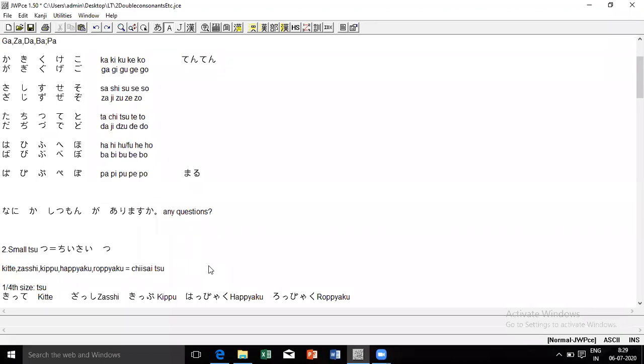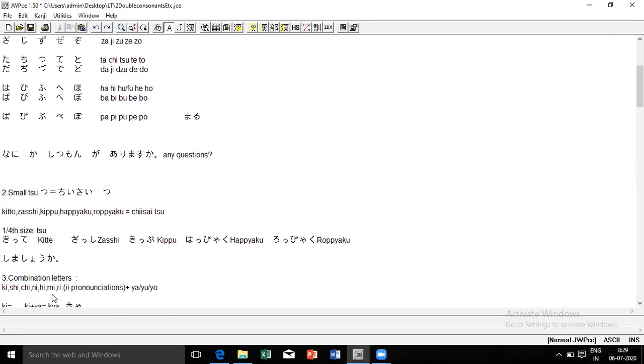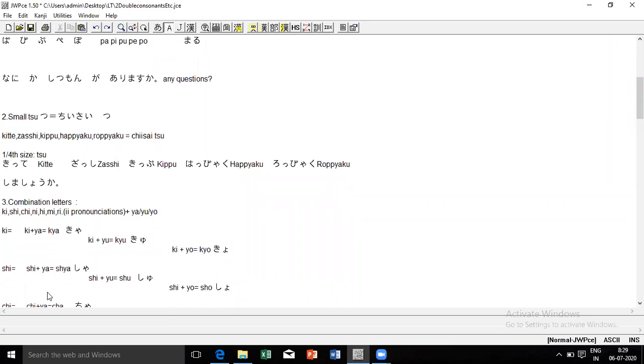Chisaitsu nani yoshimasu ka? Chisaitsu is used for double T, double S, double P. This kind of letters, when they are repeated, we add chisaitsu to compress them. Happyaku, ruppyaku, kitte, zashi. Okay. Then we had combination, kishichi nihi meri.